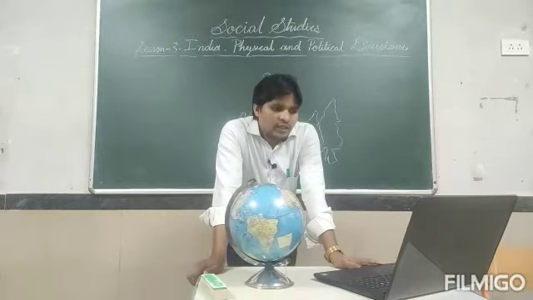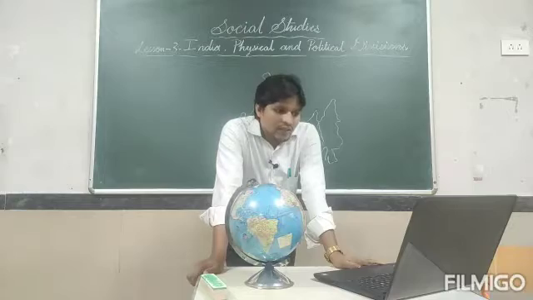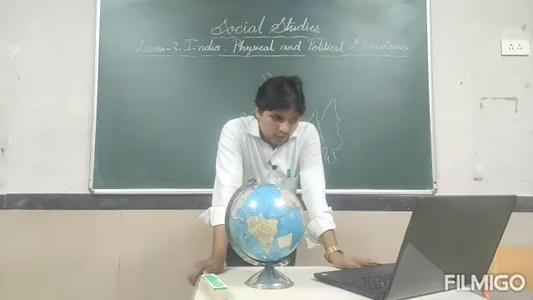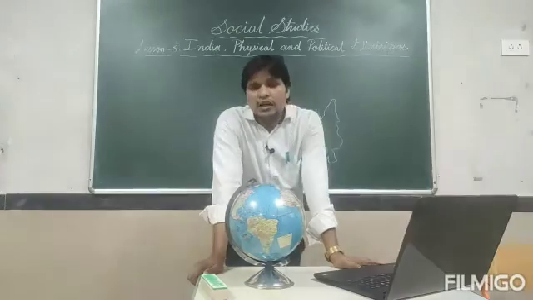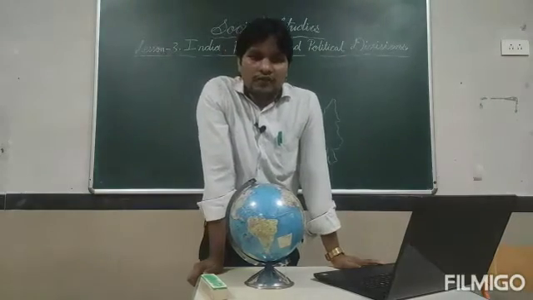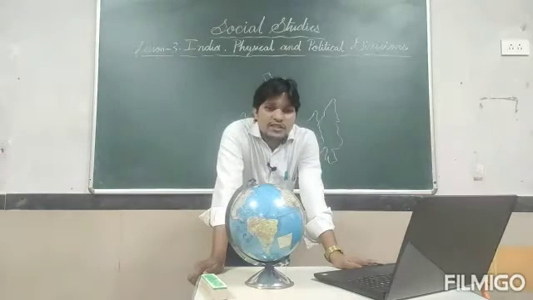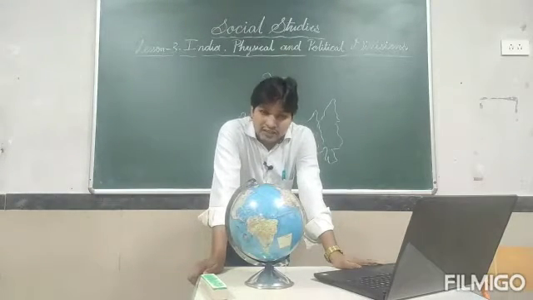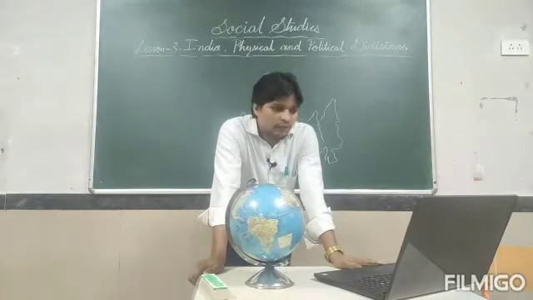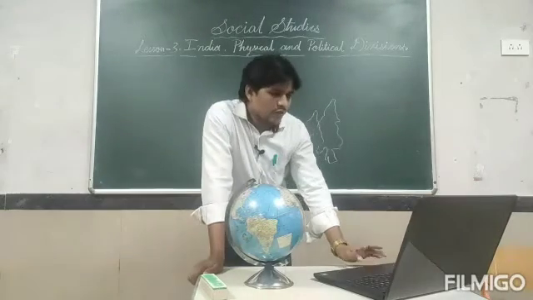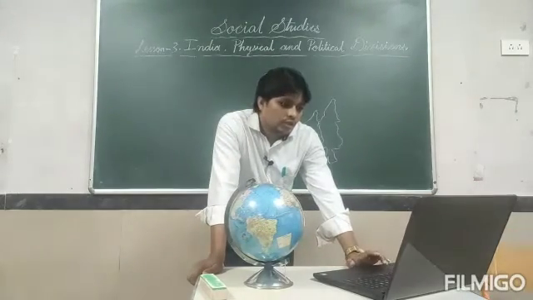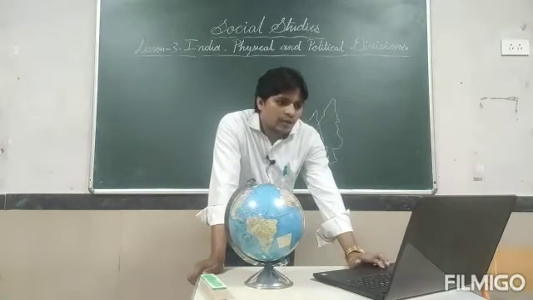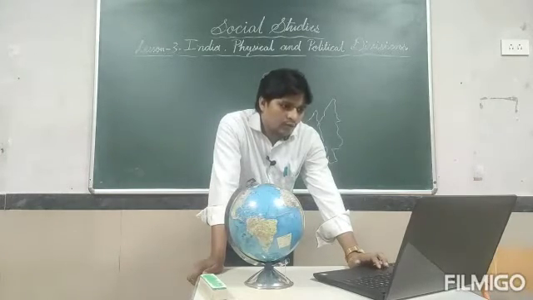Next one is the northern plains. Next, the southern plateau and the island ranges. In this way, a total of 6 physical divisions are present in India. Among them, the first one is the northern mountains. So let us focus on the northern mountains.